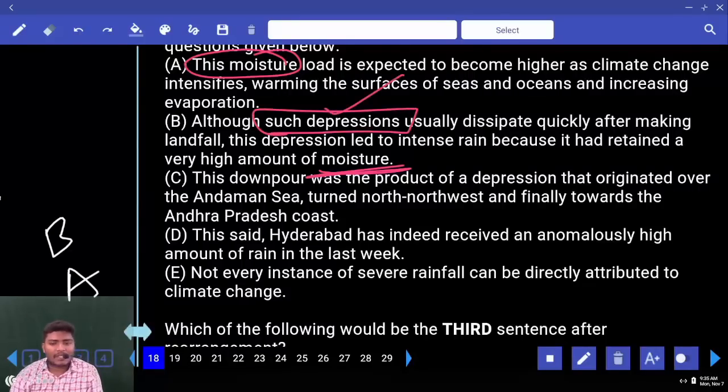Where is this word depression? Tell me. Where is that word depression? That is in the C. A depression, such depression. So can we say C and B is one pair? Next, what else is there?